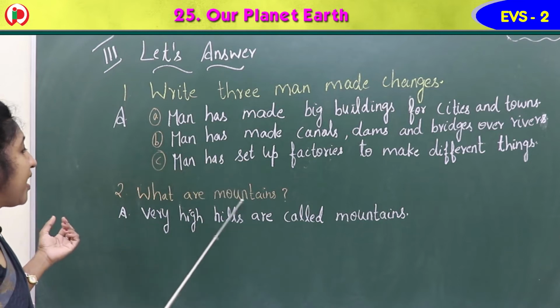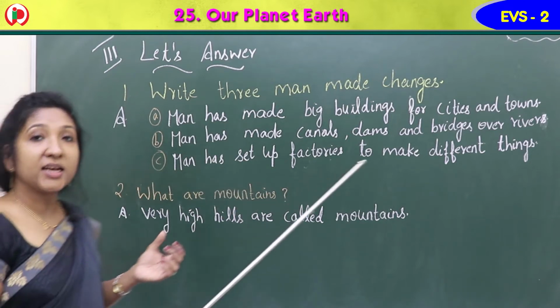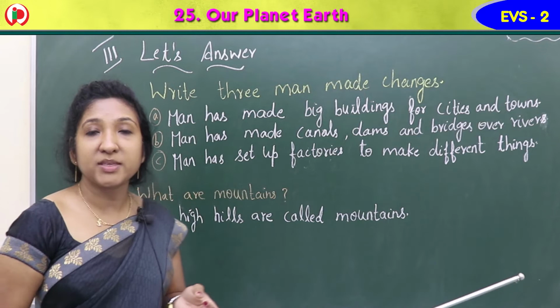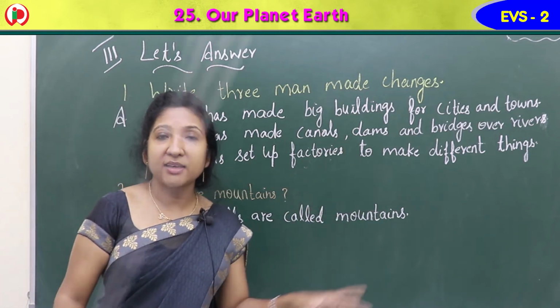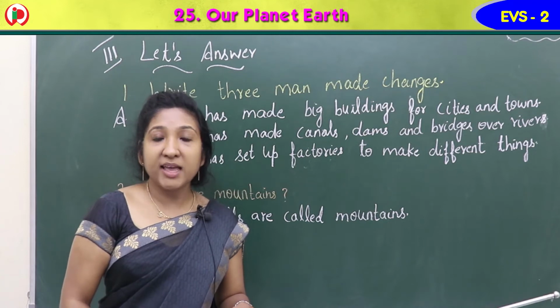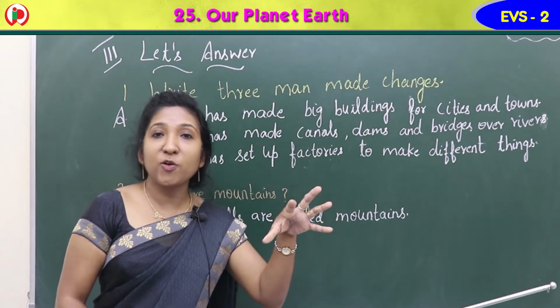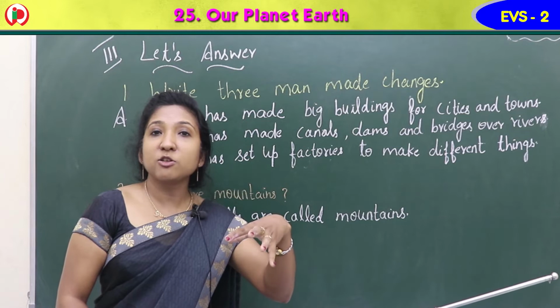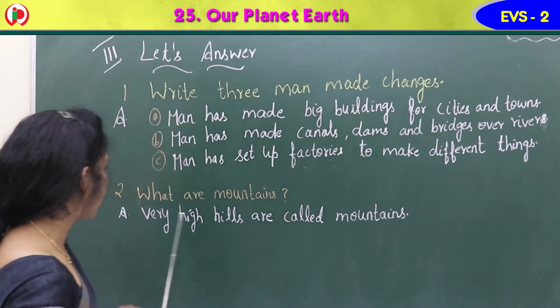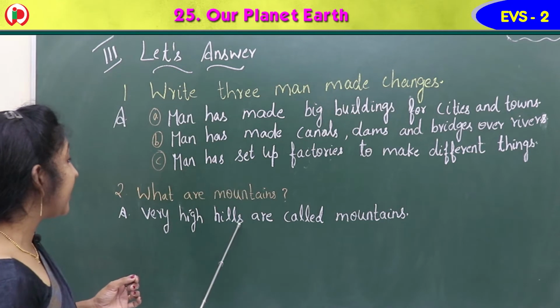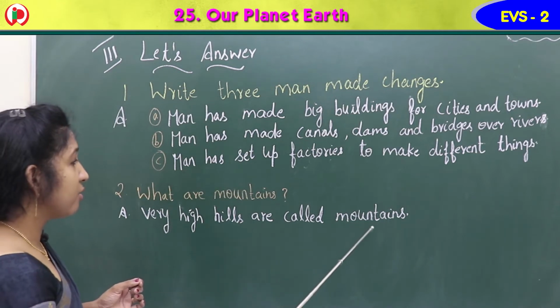Second question: what are mountains? We learned about different landforms. Mountain is a landform. Very high hills are called mountains. Mountains are filled with snow. Snow melts into water and it forms rivers. So what are mountains? Very high hills are called mountains.